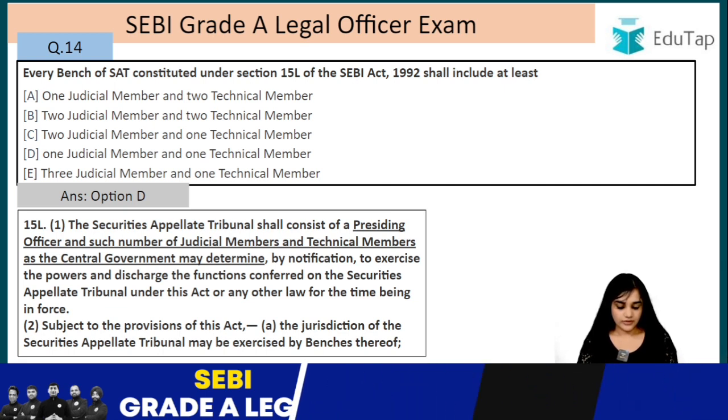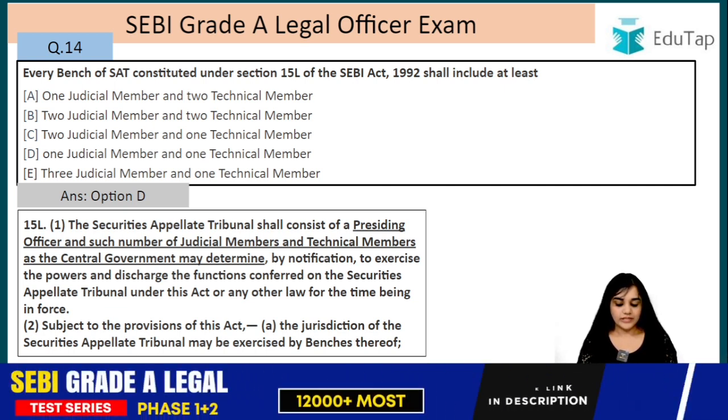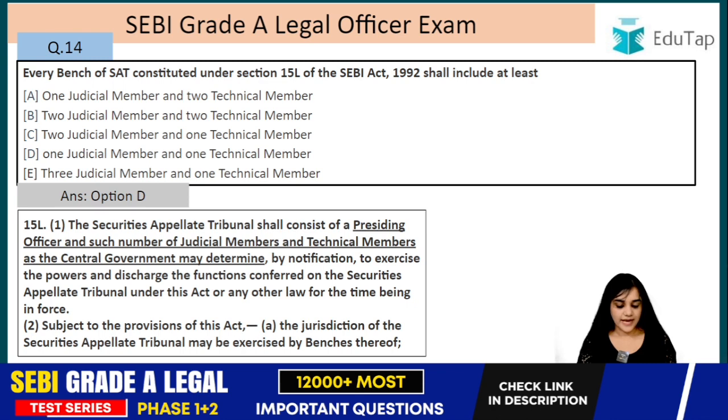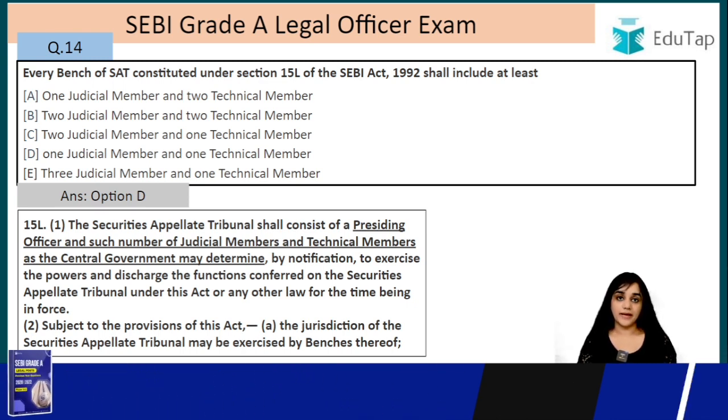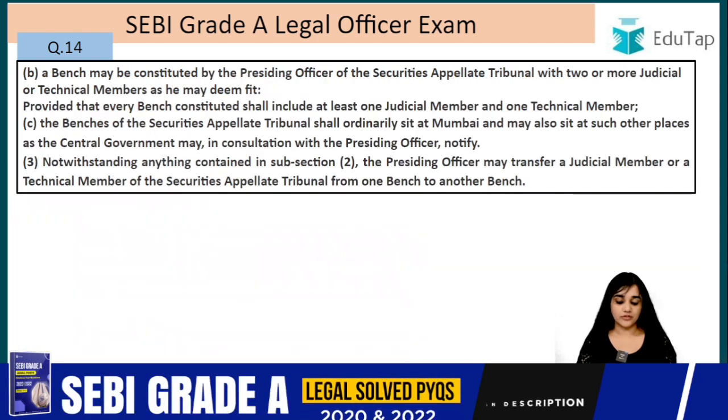Subject to the provisions of this Act, the jurisdiction of the SAT may be exercised by benches thereof, right? So the jurisdiction may be exercised by benches, and who will be there in the benches? Let's read it.